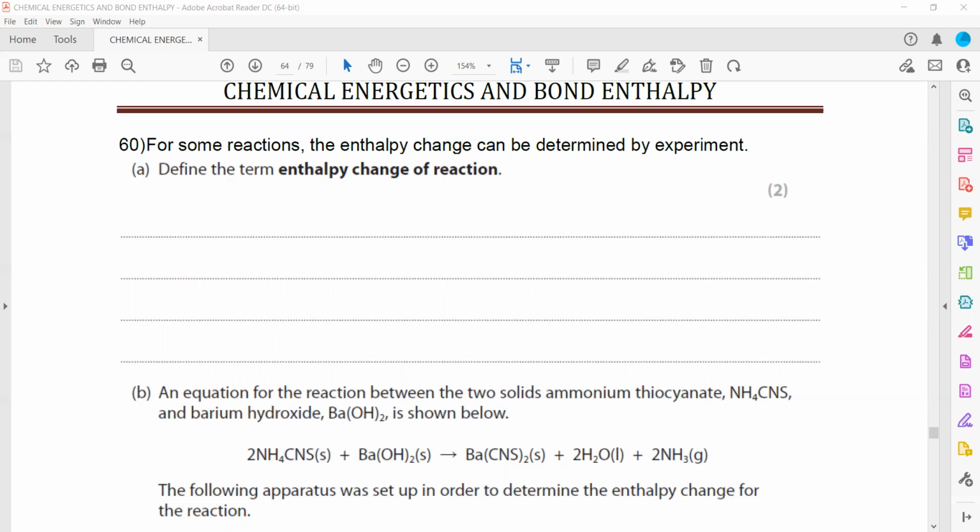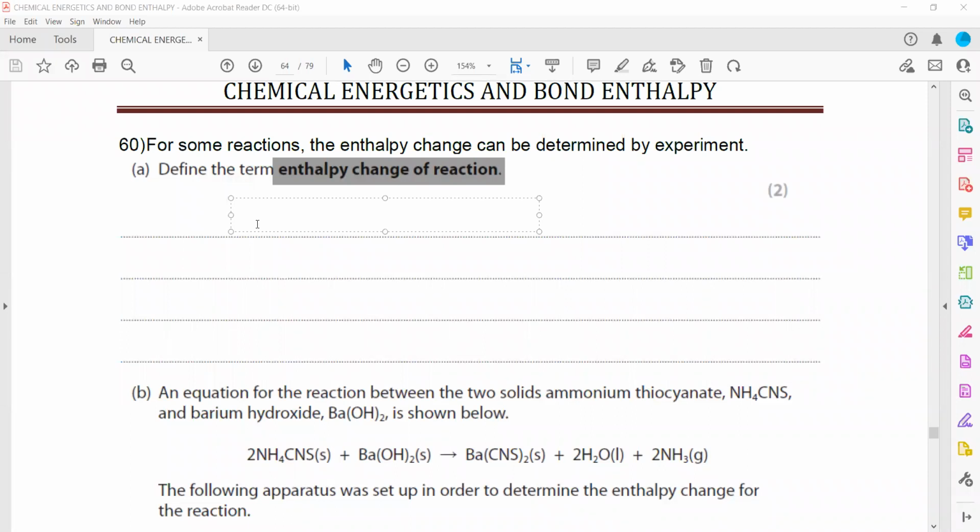Like enthalpy change is when you can mention one mole of a substance or 1 mole of a product is formed, or the enthalpy change when the number of moles of a product or substance are formed. But this is not standard, so we don't have to use 1 mole, because here they only ask for the enthalpy change of a reaction. So enthalpy change of a reaction is the amount of energy released or absorbed when reactants form products according to the balanced equation.